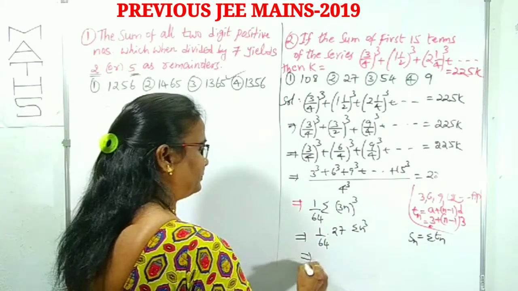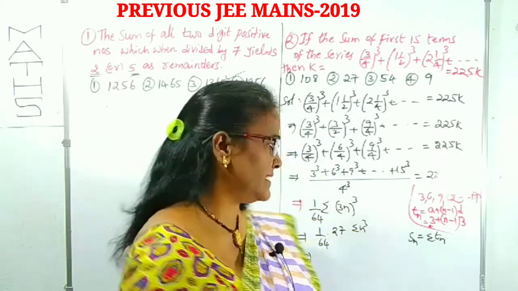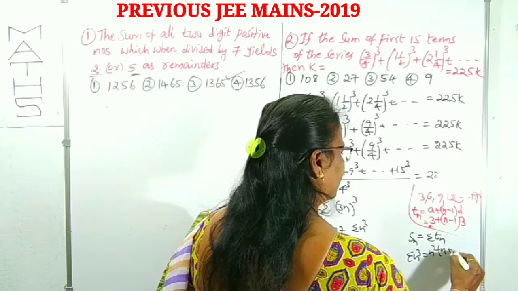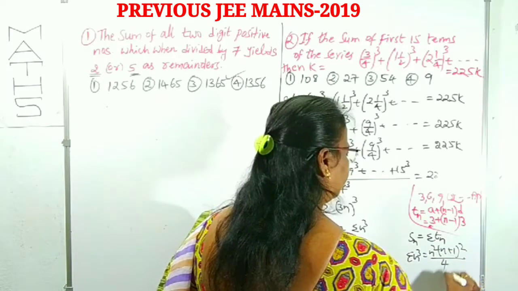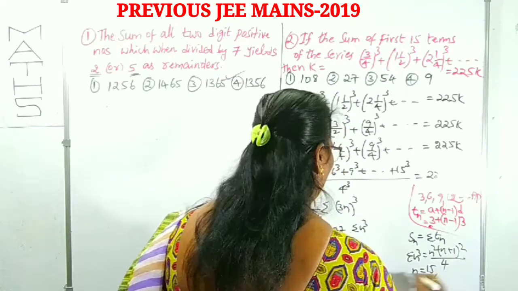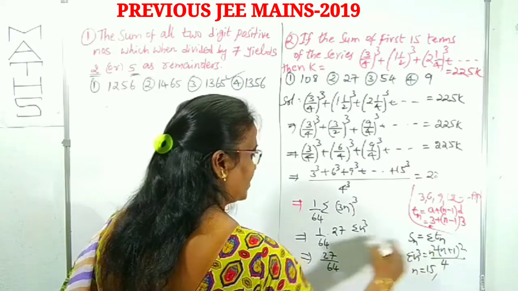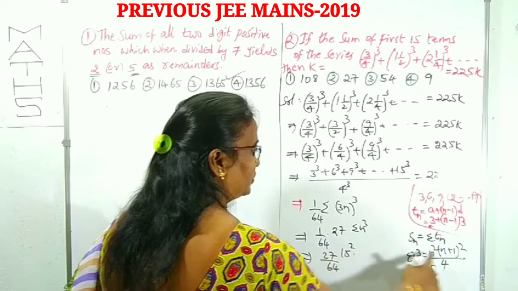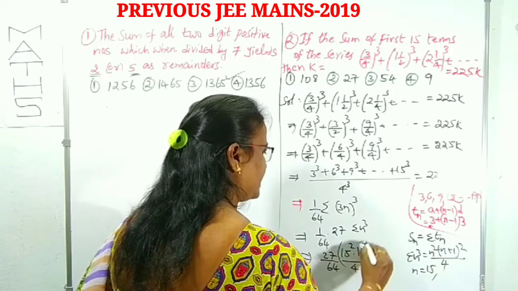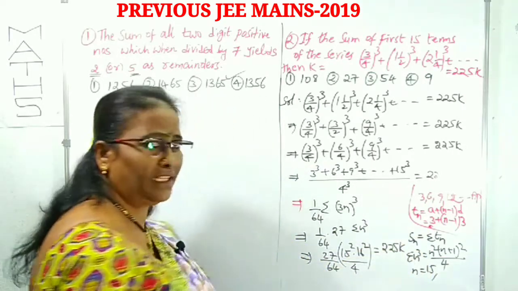What is sigma n cube? You know very well, sigma n cube means the sum of the cubes of the first n natural numbers. What is sigma n cube? n square into n plus 1 whole square by 4. Now in place of n we can take 15. This will be 27 by 64 into 15 square into 15 plus 1, 16 square, by 4, is equal to 225k. Clear? Are you following or not?